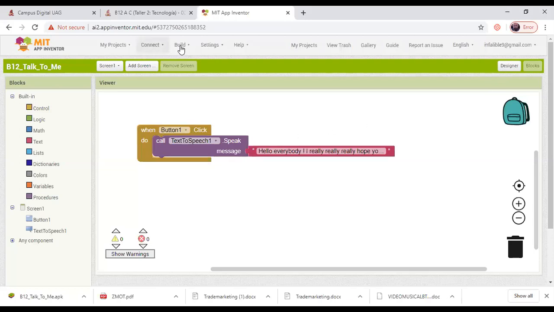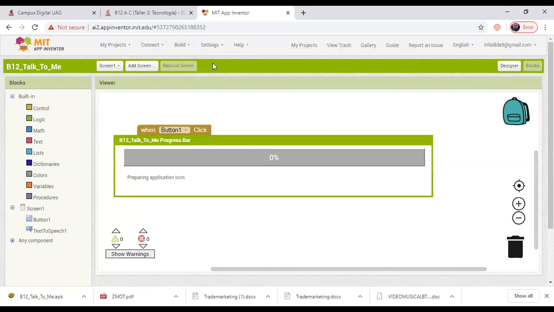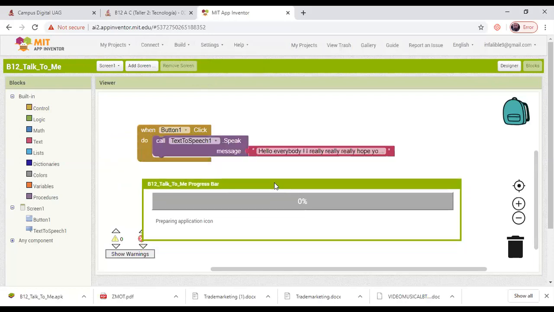Okay, now to finish, let's build the QR code. And if at this moment you have an Android device with a QR code reader, you will be able to scan your computer monitor.